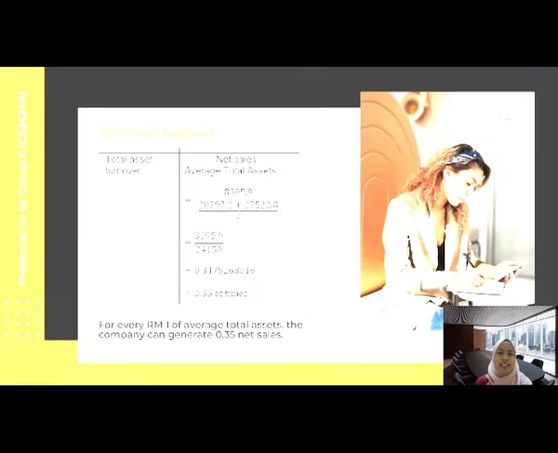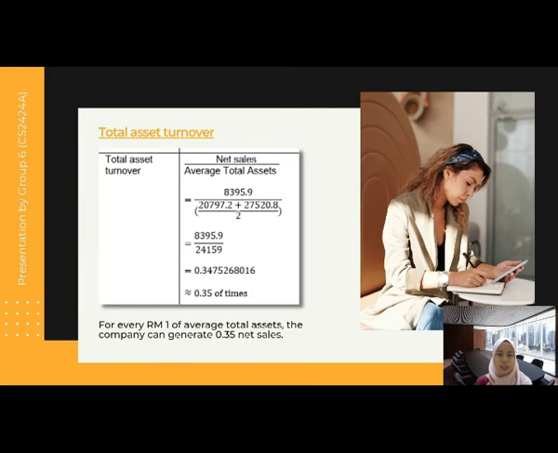Okay, next is the total asset turnover, which is equal to net sales divided by the average total asset. The net sales for Genting Malaysia Berhad in year 2015 is 8,395.9 million divided by the average total asset, which is 24,159.